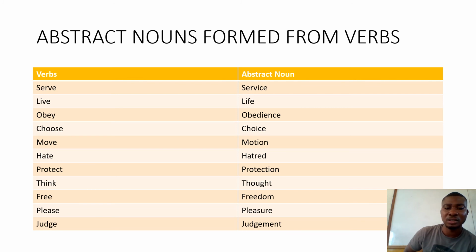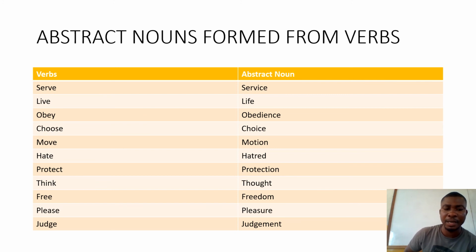Choose, choice. Choose is a verb, choice is the abstract noun. Move, motion. If I say move, you move. But in its abstract form, you find motion. Hate, hatred. Protect, protection. Think, thought.